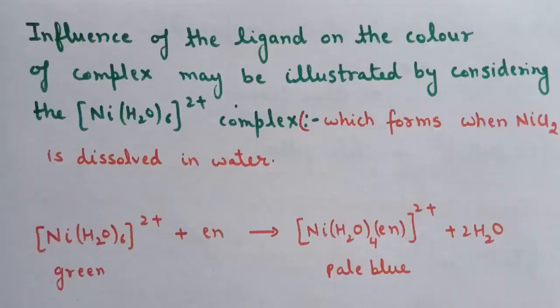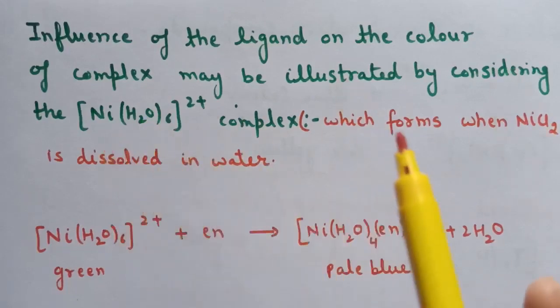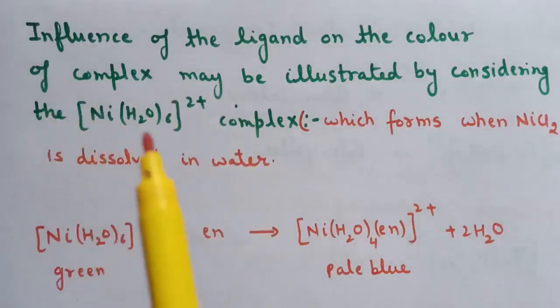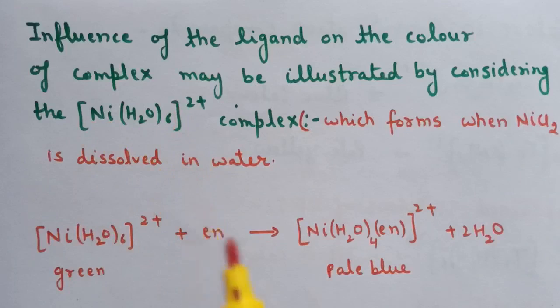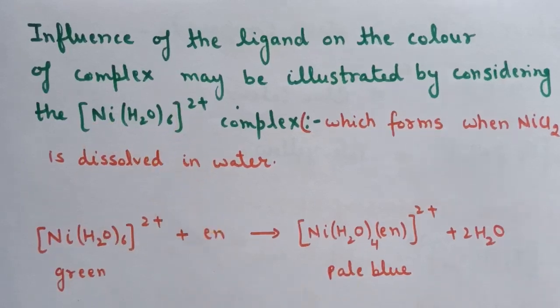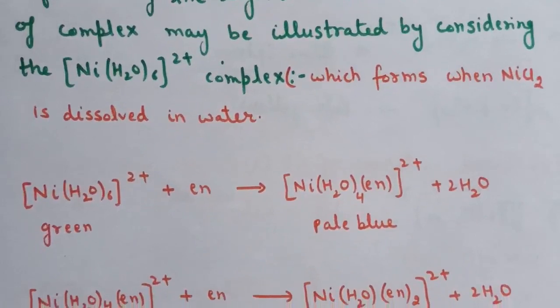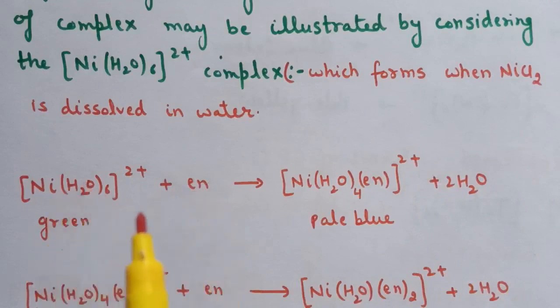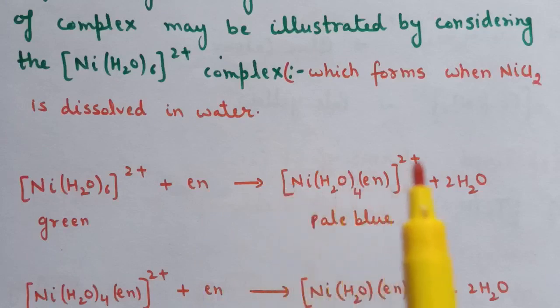Now next example is, influence of ligand on the color of complex may be illustrated by considering the [Ni(H2O)6]2+ complex. So here when we dissolve nickel chloride in water, this complex is formed. Now when we treat this complex with ethane-1,2-diamine, that is a didentate ligand. So first reaction is when we treat [Ni(H2O)6]2+ plus en. So en is a didentate ligand, so two water molecules are replaced by one en. So the complex will become [Ni(H2O)4(en)]2+.